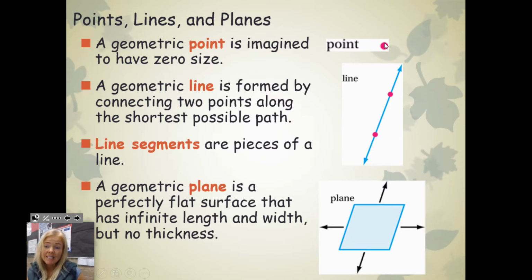The geometric line is next here. Again, it is formed by connecting 2 points along the shortest possible path, and it continues in both directions. Line segments are pieces of a line. So if you take a point and a point on a line, the segment is the part between them. And a geometric plane is a perfectly flat surface that has infinite length and width, but no thickness. So you can't say it's 1 millimeter thick.